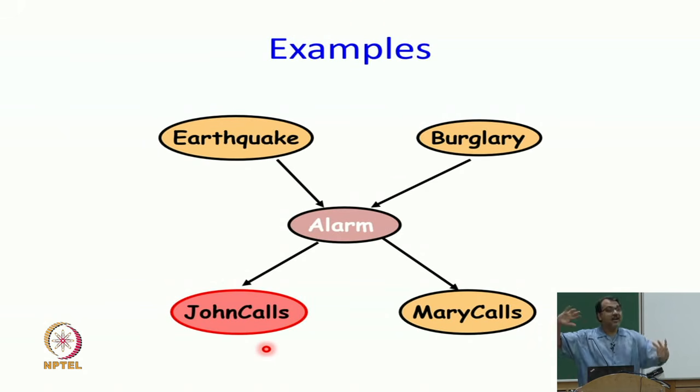By knowing the child, the husband and wife become dependent on each other, because they are raising the child together. The child may have turned out one way because of one parent or the other, and if the child has turned out one way because of one parent, that reduces my probability that it is because of the other parent. That is the analogy in our world. But forget the human world; I think this specific example will make sense to you. Earthquake and burglary are independent of each other, but given alarm, earthquake and burglary are dependent on each other.